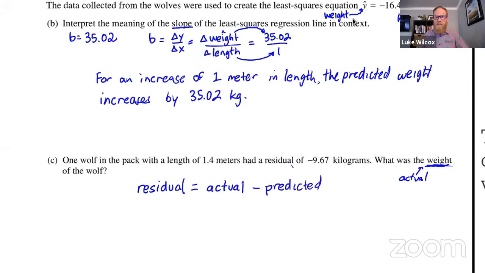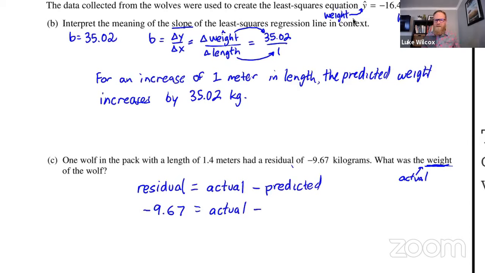A minus P. And we know the residual value, it's negative 9.67. Now, the actual value, we don't know. That's what we're trying to find. So this is the unknown value. So think of that as being like x, the variable, the unknown, minus the predicted value.